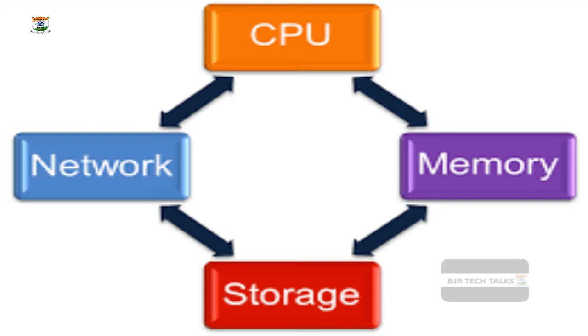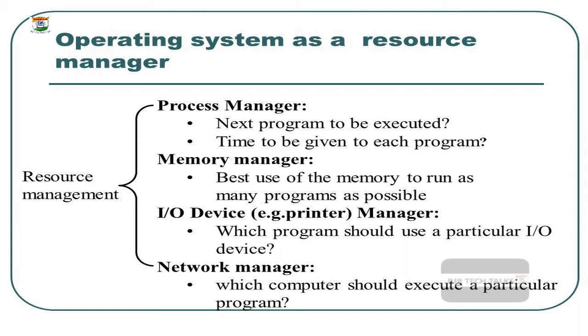And the main task in the computer is to allocate these resources to different processes, because a computer or any computing unit never works with a single job. It always works with several kinds of processes running in the foreground or running in the background, right? All these jobs need the CPU or other kinds of resources.